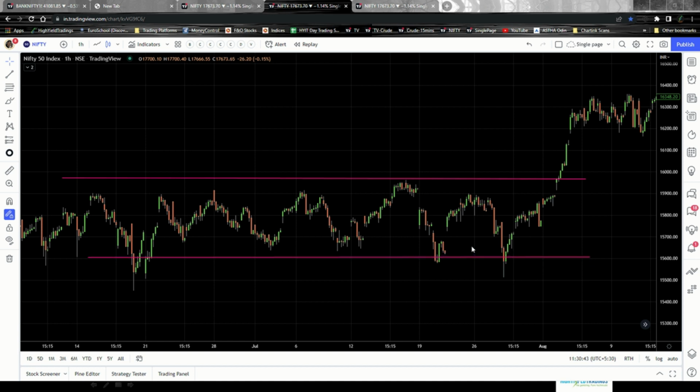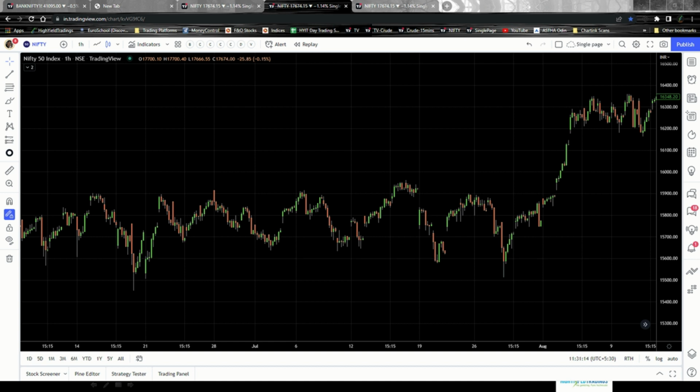And once you find these two things, you will be easily able to decide what needs to be done, how to trade. Now, what happens if this resistance is breached and the stock goes up? And what happens if this particular support is breached and the stock comes down? It becomes easier for you to find what approach you should be taking to trade these kinds of setups. Okay, so that was point number one for you guys.